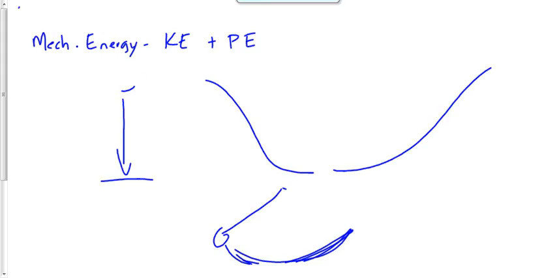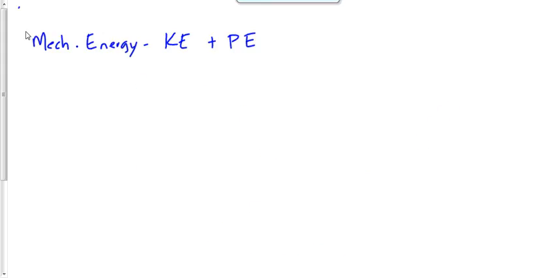Well, how are we going to use it? Mathematically, a statement that says energy has to stay the same is going to be phrased like this: EI equals EF. The energy that we start with at the beginning is going to be equal to the energy that we end with at the end. The total initial energy equals the total final energy. Once you've written down that mathematical statement of the law of conservation of energy, ask yourself, what kind of energy do I have at the beginning and the end? So ask yourself really two questions, both here and here.